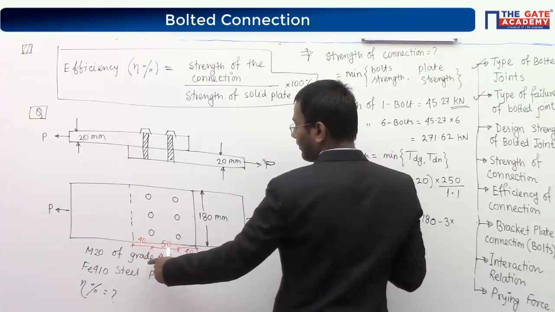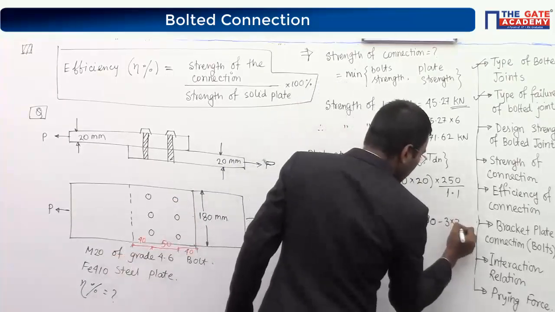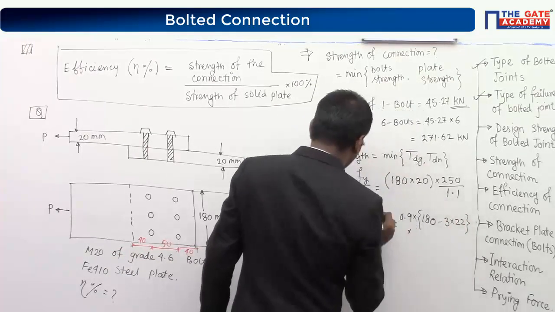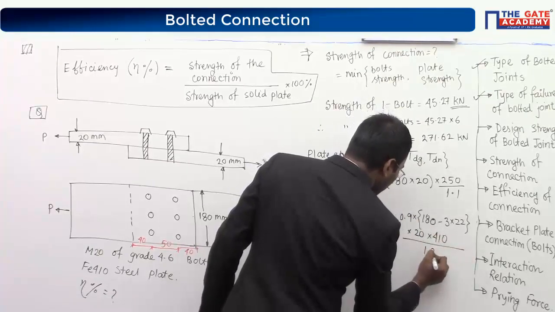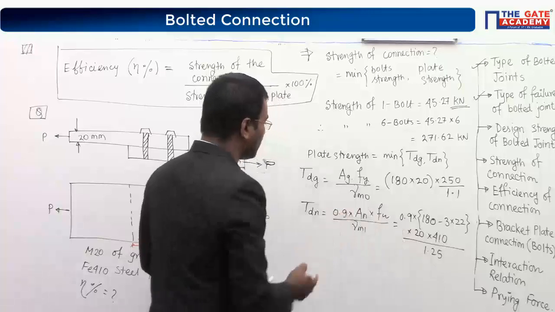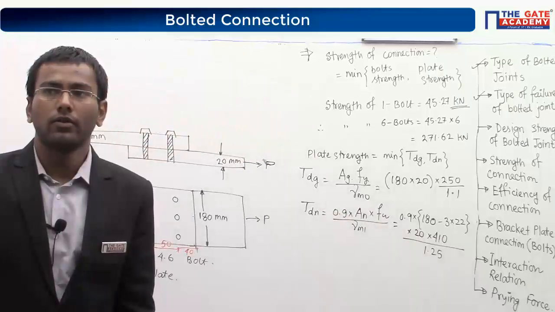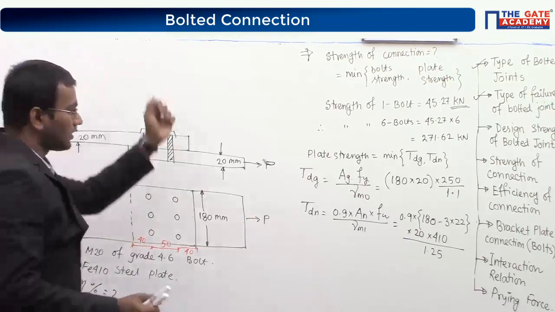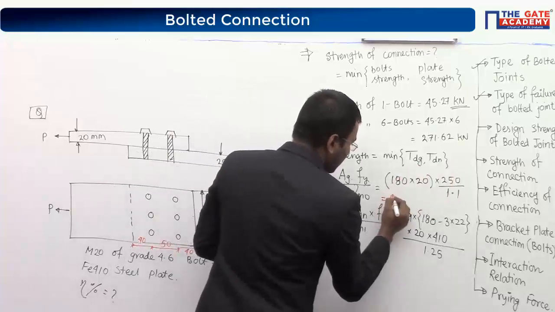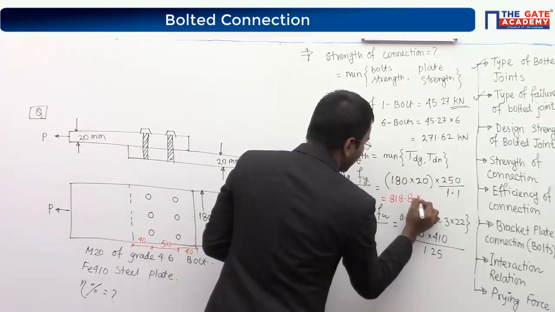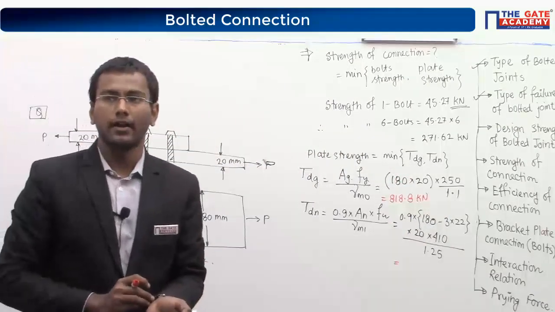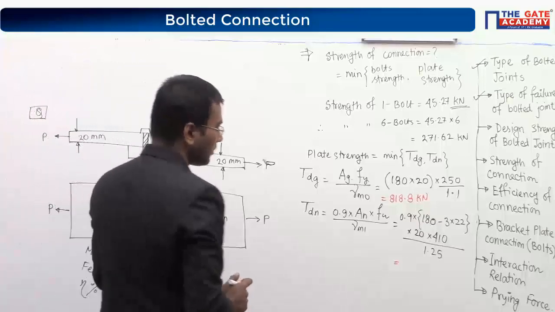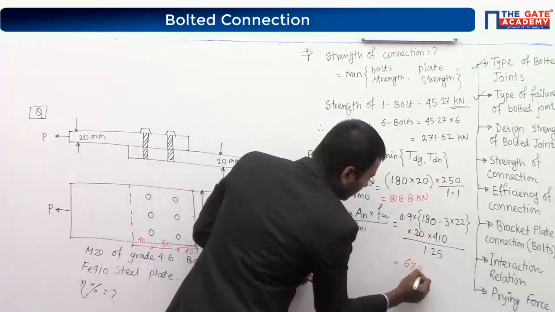So I can find out hole diameter is actually M20, so 22 multiplied by thickness 20 multiplied by Fu 410 divided by 1.25. Please somebody tell me these two answers, TDG and TDN. First value, TDG equal to 818.8 kilonewton, and second value you are getting 673.05. So I am taking 673 kilonewton.